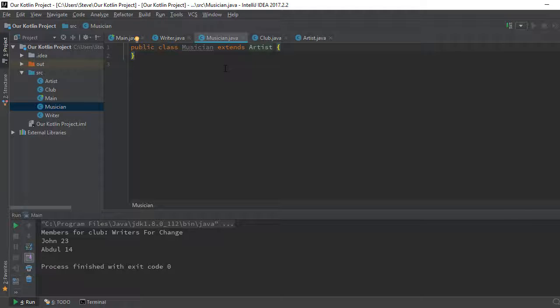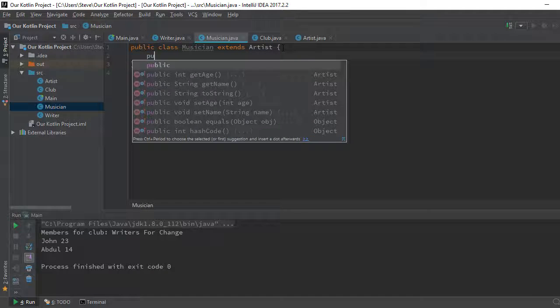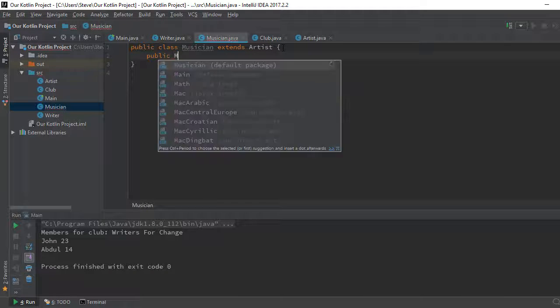And by implication, it also inherits everything that an artist has, that is the age and the name. Okay, so we now have a Musician, which is also an artist, so that's why it's extending this Artist class. So we're going to create a constructor for this, public Musician.